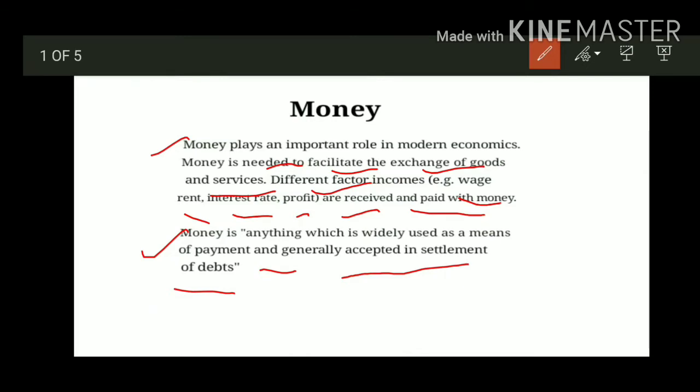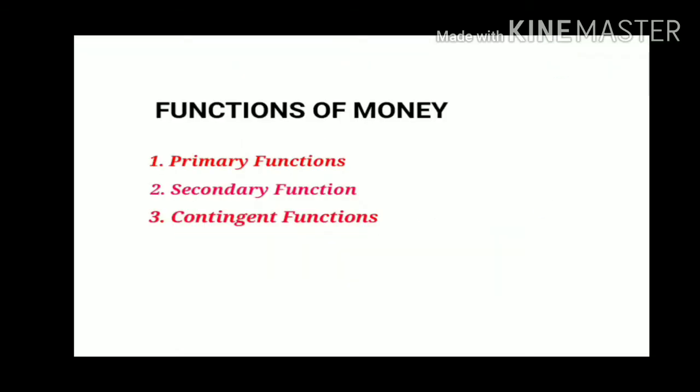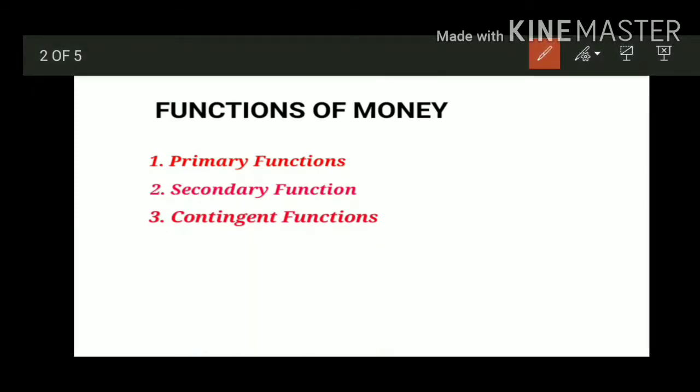Now let us see the functions of money. Functions of money are of three types. First one is primary function, secondary function and contingent function. So one by one we'll see primary function, secondary function and contingent function. First one we'll see primary functions.